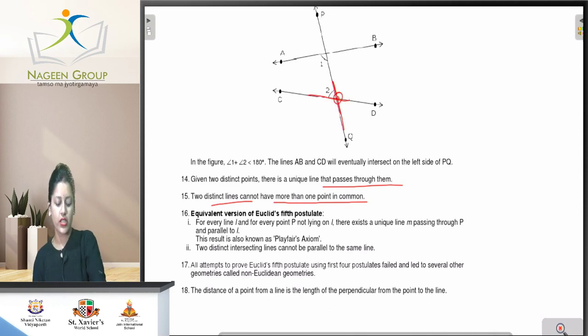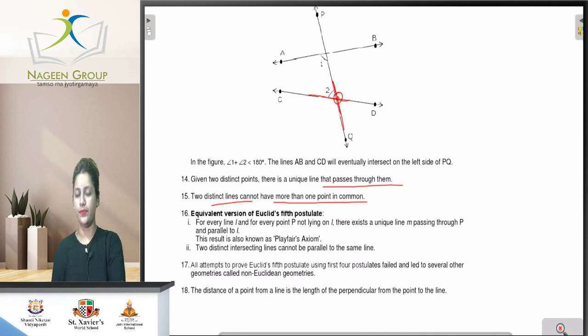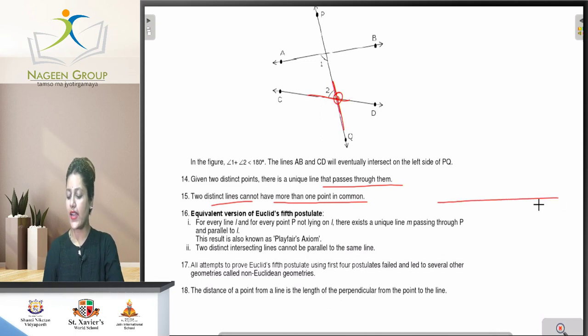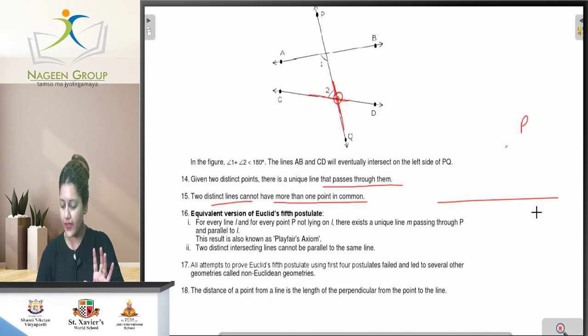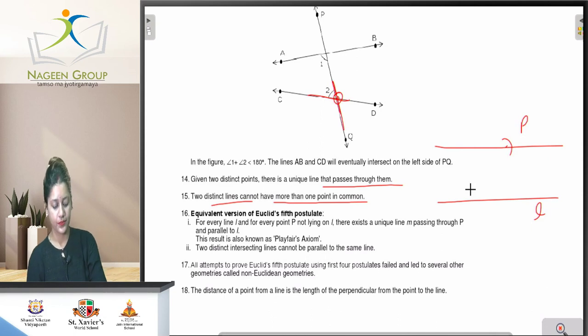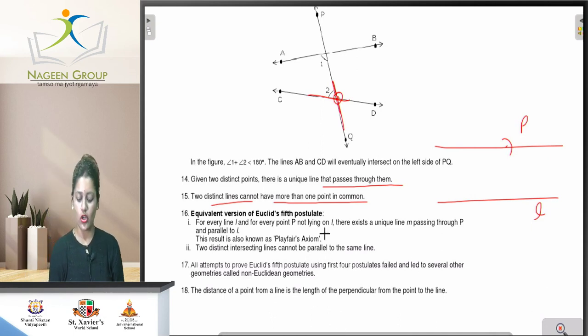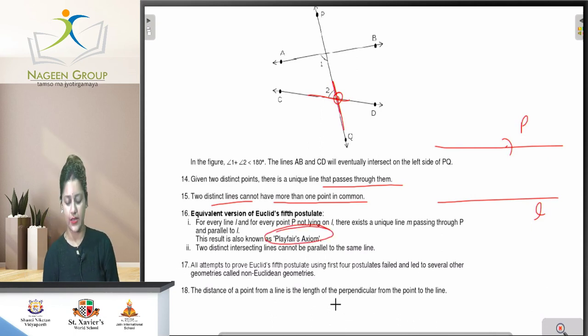An equivalent version of Euclid's fifth postulate is that for every line L, and for every point P not lying on L, there is a unique line M passing through P that is parallel to L. Means if there is a line L and a point P not lying on line L, then a line M can be drawn parallel to L. This result is also known as Playfair's axiom.